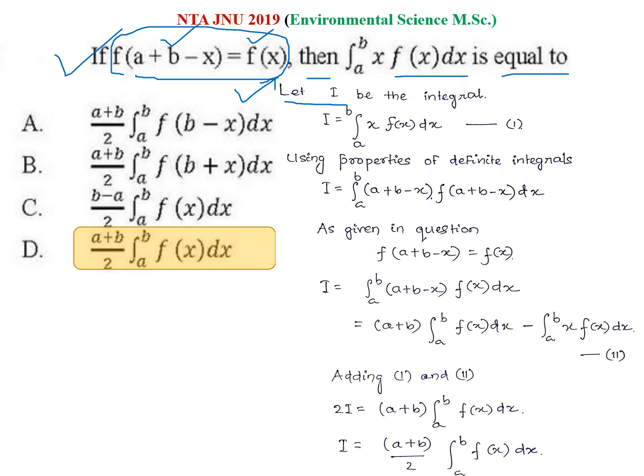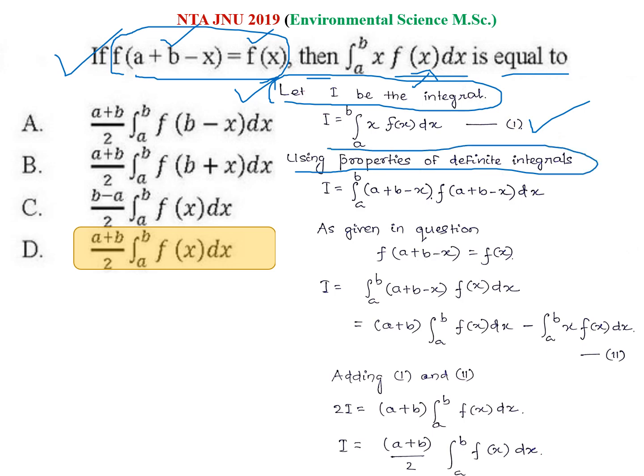Let us consider I be the integral. Okay, I be this integral. Okay, so if you consider I be integral, then this will turn to equation 1 using the properties of the definite integral. There is a property in the definite integral that you can replace the x with a plus b minus x, and you can replace as well as in the function the same a plus b minus x as x. Okay, so after replacing it you will get this.